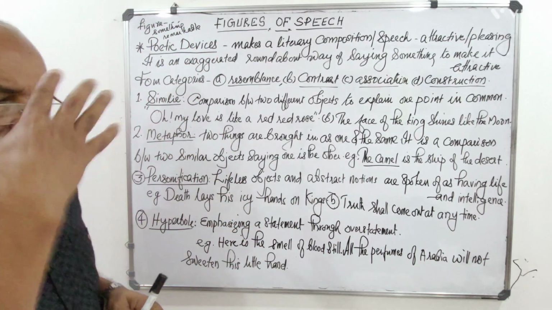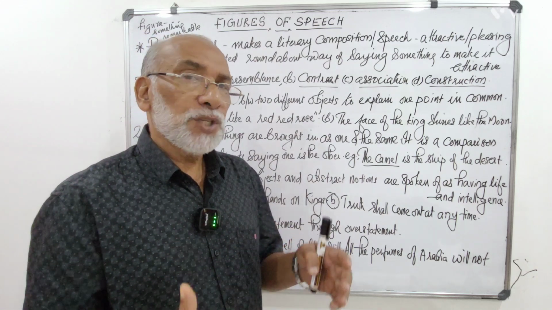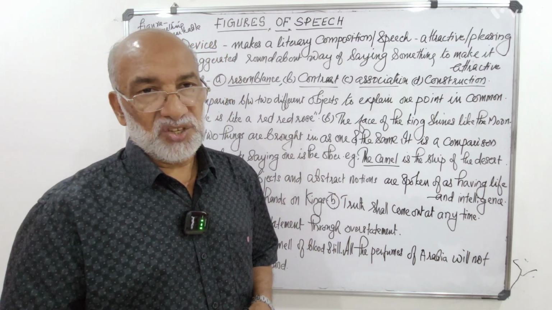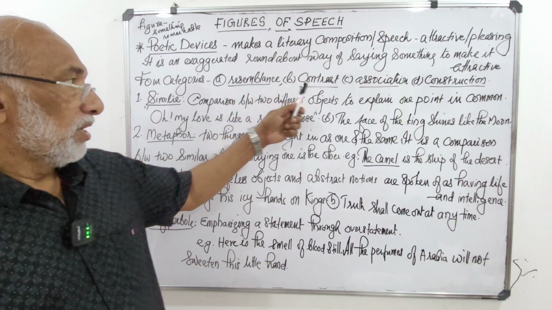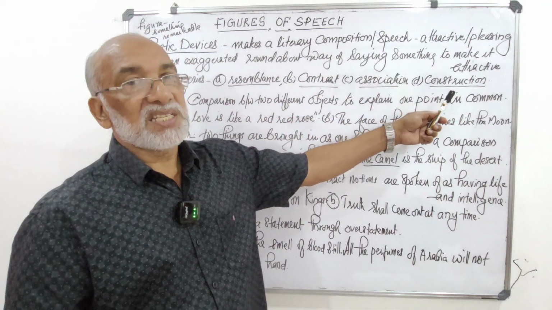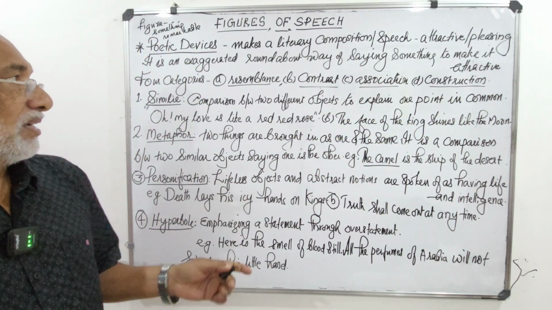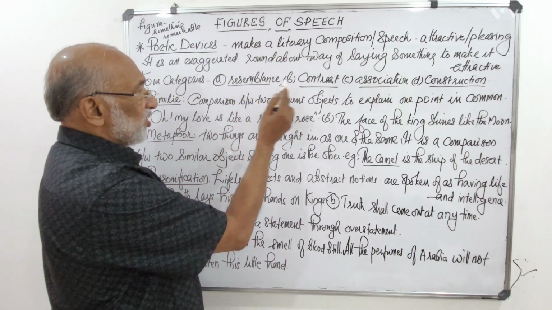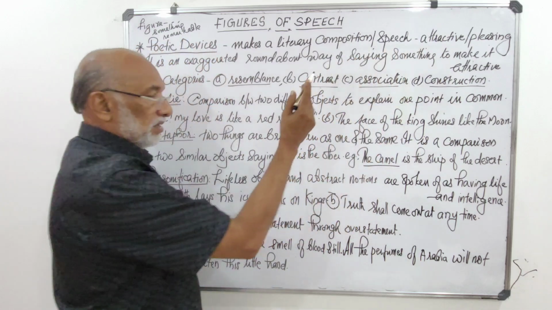Generally speaking, there are four categories of figures of speech. What are the four categories? Resemblance, contrast, association, and construction.